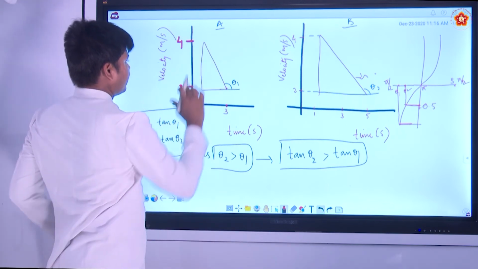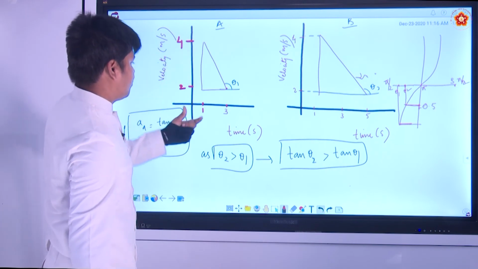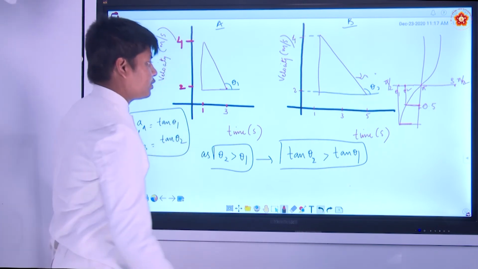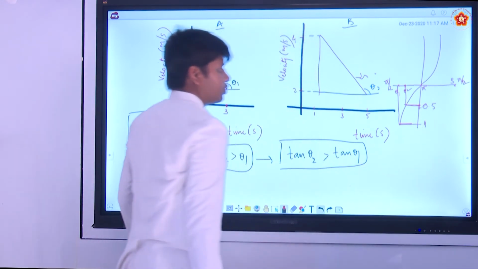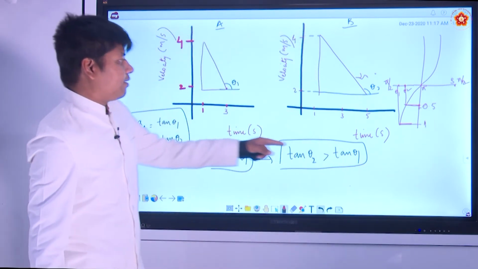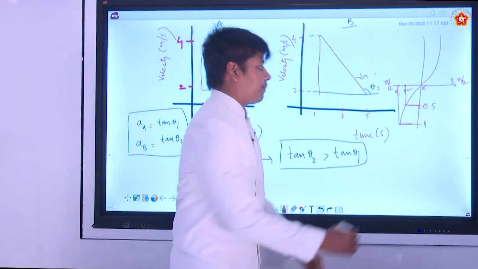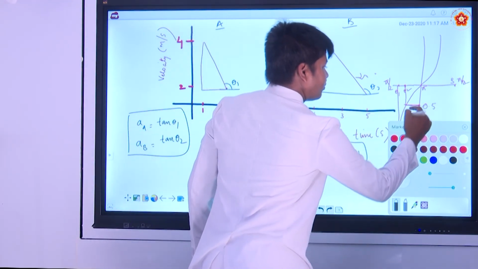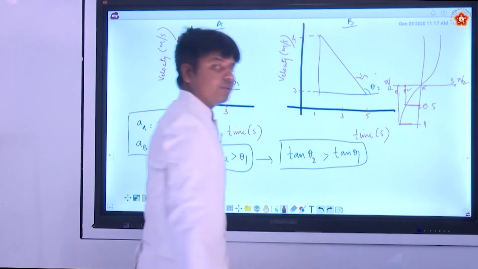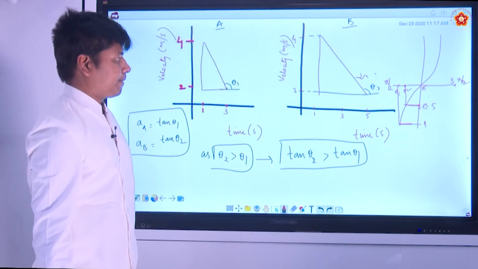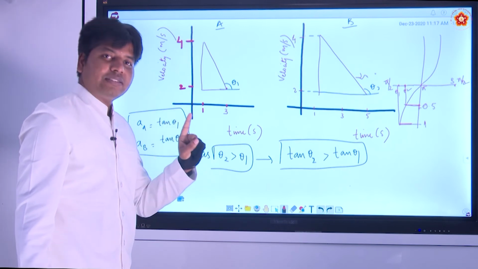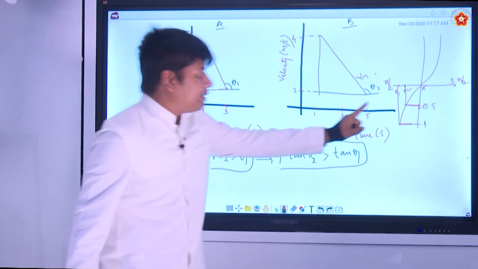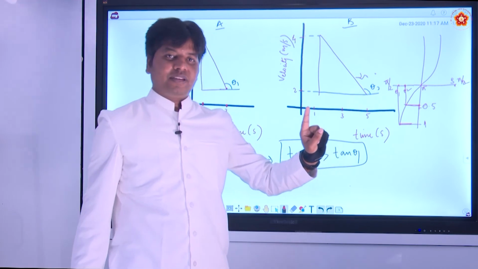What is this length? 4 minus 2, 2. What is this length? 2. 2 by 2 is what? 1. So it is 1. So theta 1 is 1 and theta 2 is minus 0.5. Now as we discussed earlier, you need to consider the speeds, not the direction, right.